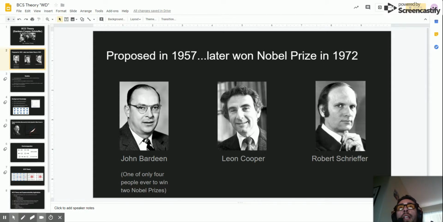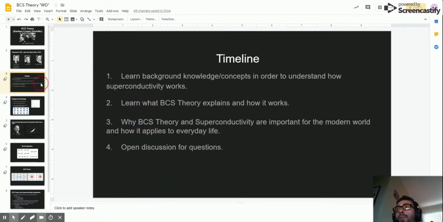This was proposed in the late 1950s, and later in the 1970s, they won a Nobel Prize for this. And a little fun fact, John Bardeen is one of only four people ever to win a Nobel Prize twice. He also won a Nobel Prize for the invention of the transistor, which is one of the most important discoveries ever, actually.